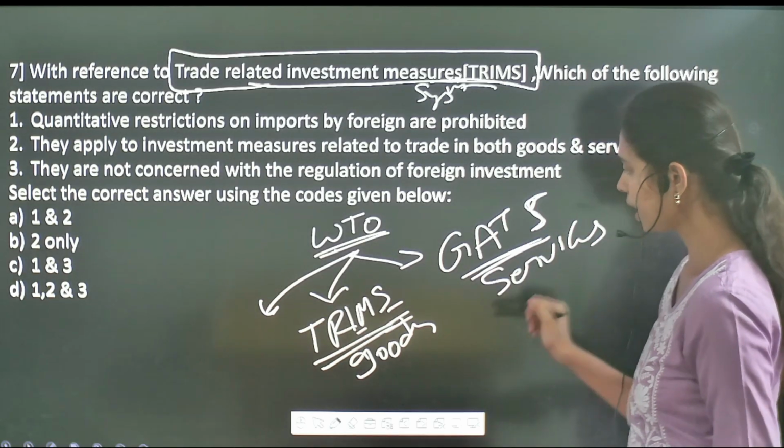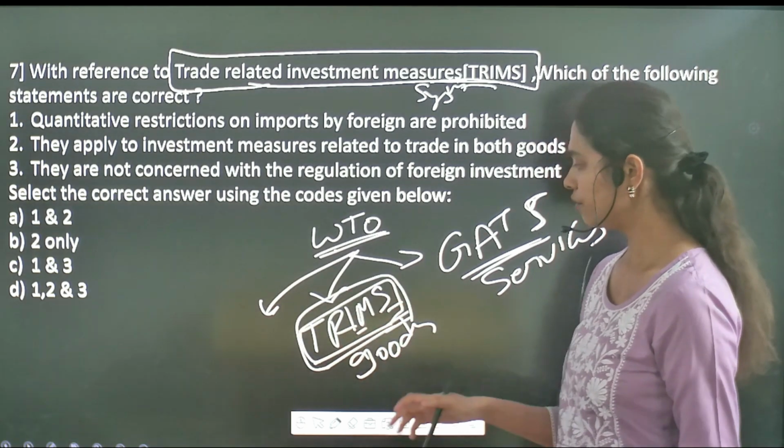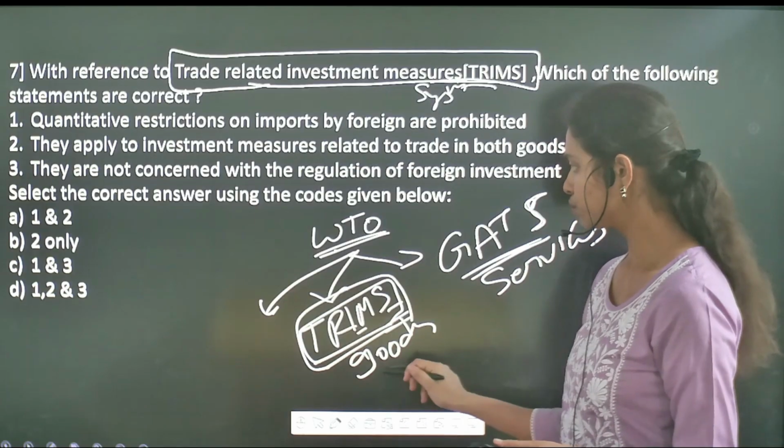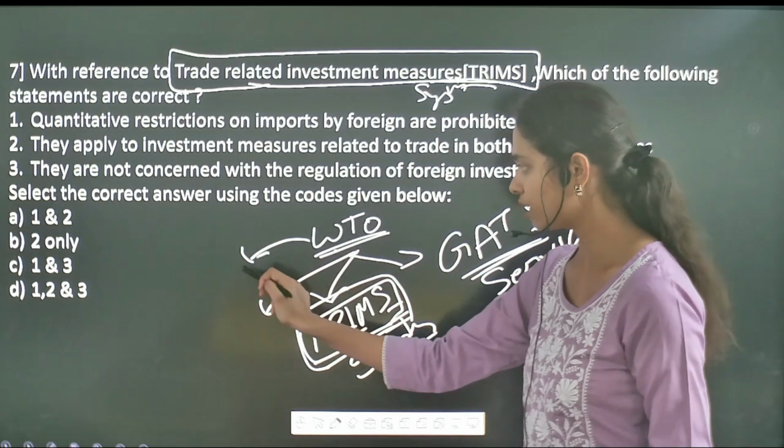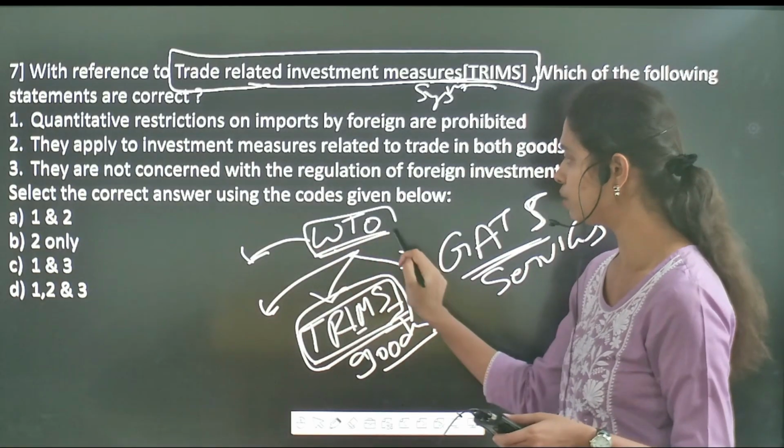And also this TRIMS institution regulates global trade in terms of goods, whereas foreign investment in different countries is regulated by the World Trade Organization.